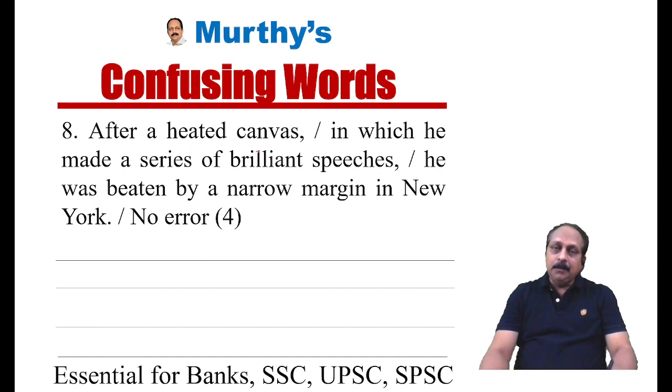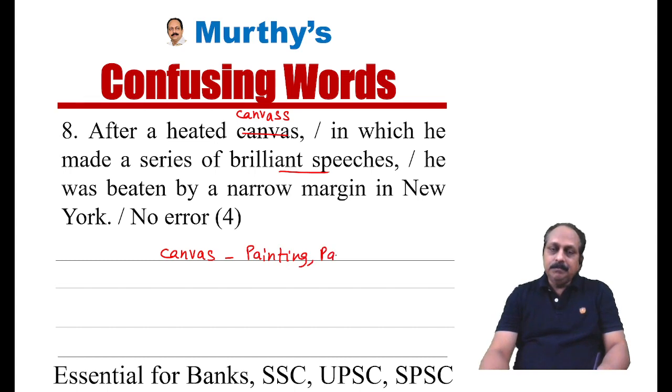After a heated canvass in which he made a series of brilliant speeches, he was beaten by a narrow margin in New York. Speeches, brilliant speeches. The context goes with elections. And based on the contextual awareness, here it is not canvas. We have to use double S. Then you may ask, what is the difference between canvas and canvass? Canvas goes with painters, painting. The piece of cloth on which a painter paints, that is called canvas.